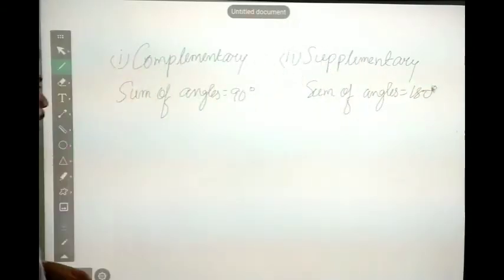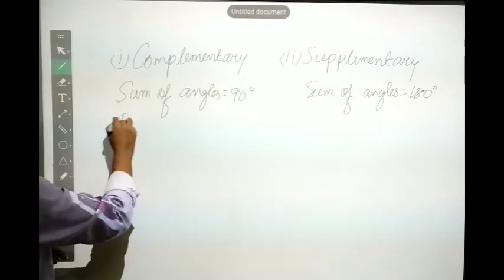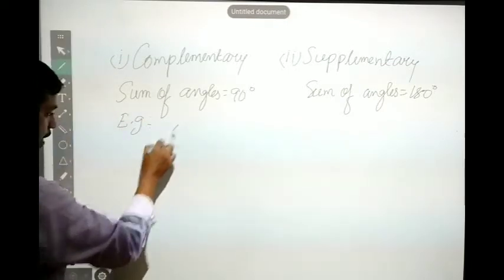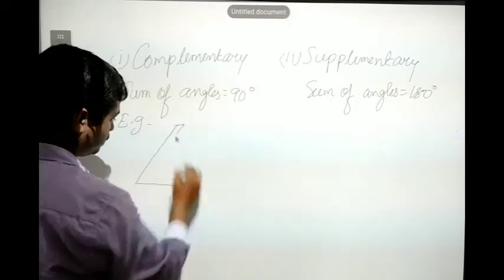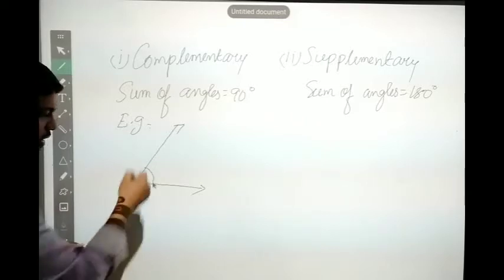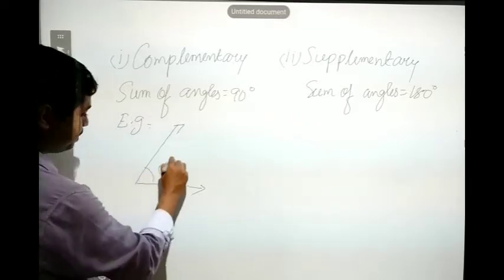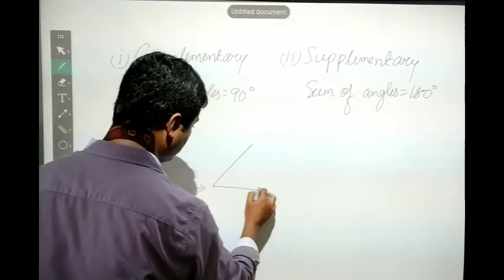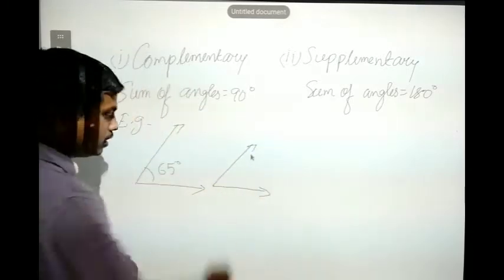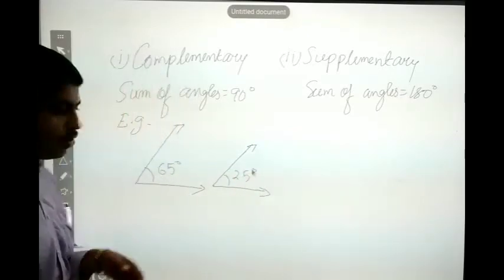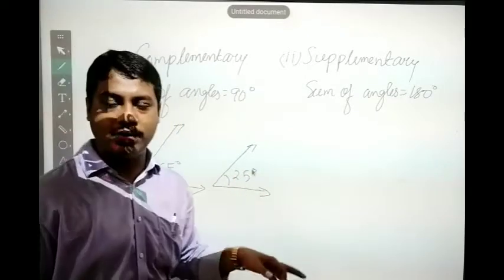Now for example, suppose I have drawn two rays. It is forming an angle of around, suppose, 65 degrees. Suppose I have drawn one more ray, forming an angle of around 25 degrees. So one is 65, the other is 25 degrees.